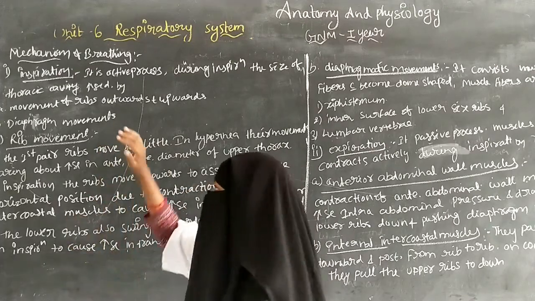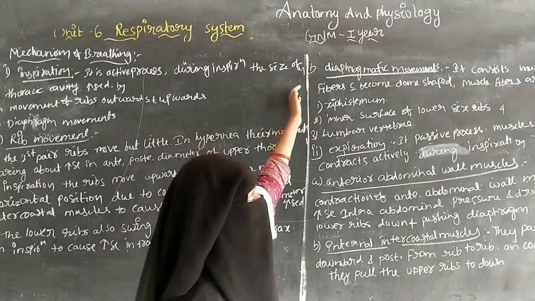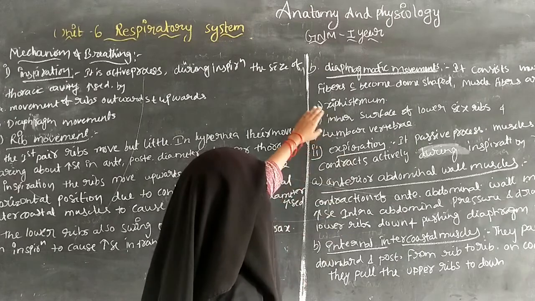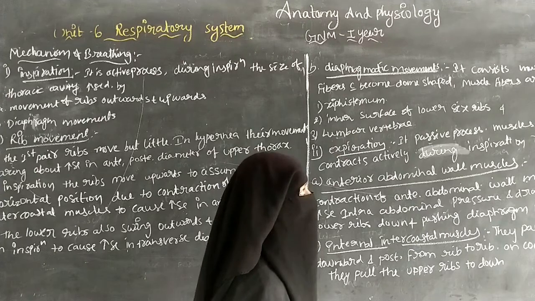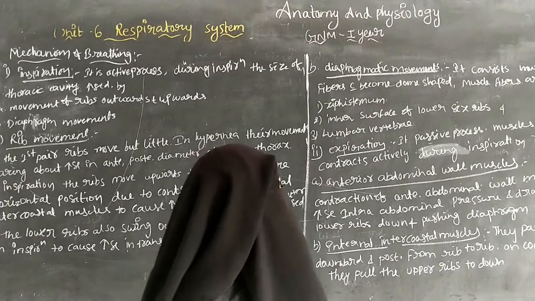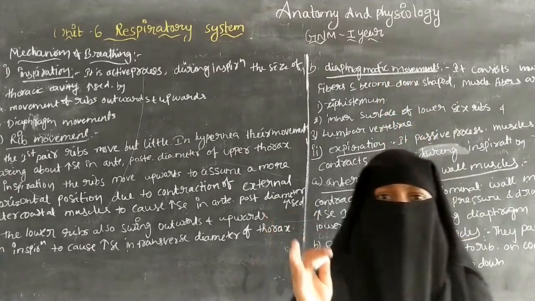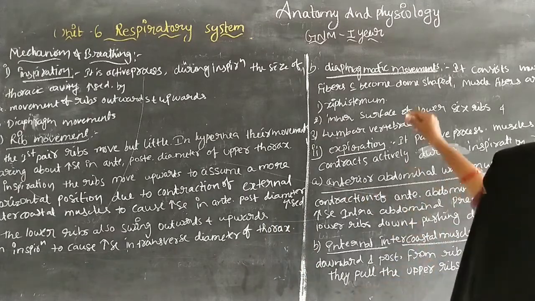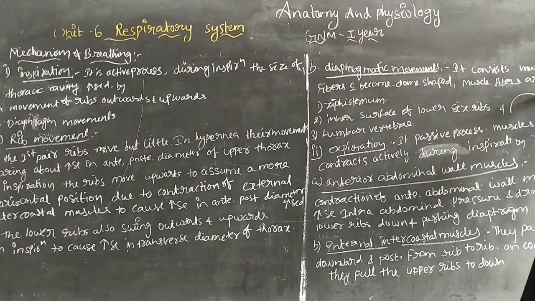Next we will discuss the diaphragmatic movements. The diaphragm consists of muscle fibers which become dome shaped, and the muscle fibers arise from the xiphoid process of the sternum. Dome shape means it becomes like this.